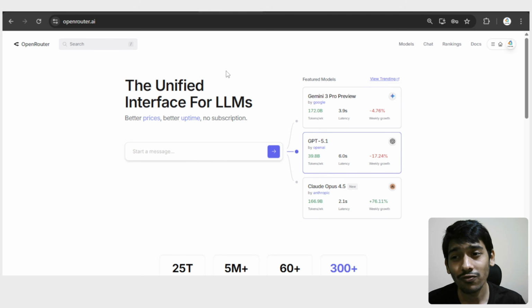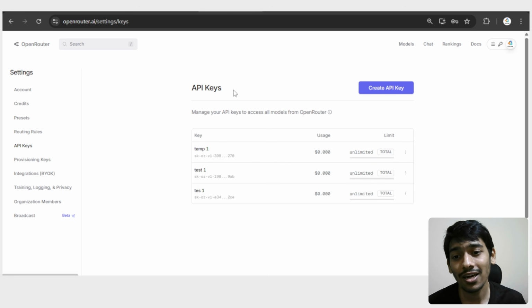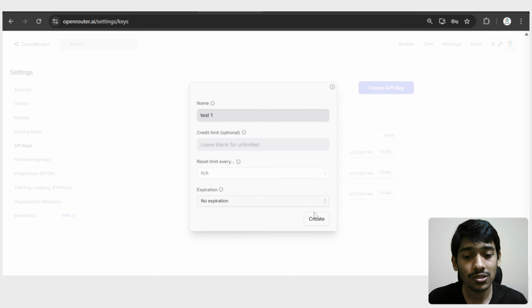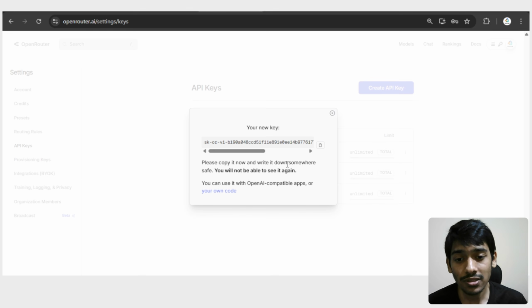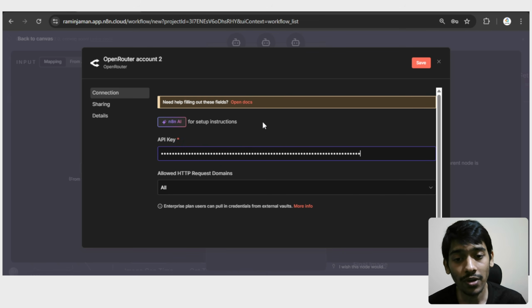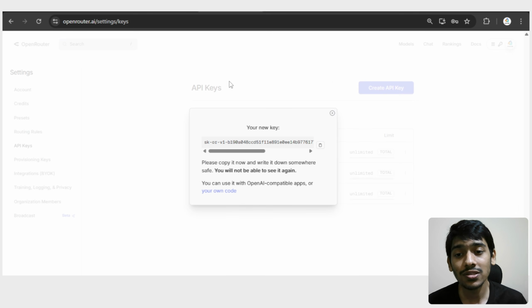All you have to do is come to OpenRouter. I've given the link in the description. If you've never used it before, sign up here, then go to your profile, then the keys section, and here you can create an API key. Create an API key, give it a name. I'll go with test1, then click create, and a new API key will be created. Just copy the API key, come here, paste it in the place of API key, and then click save.